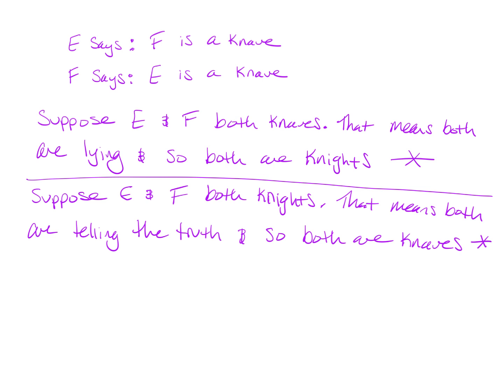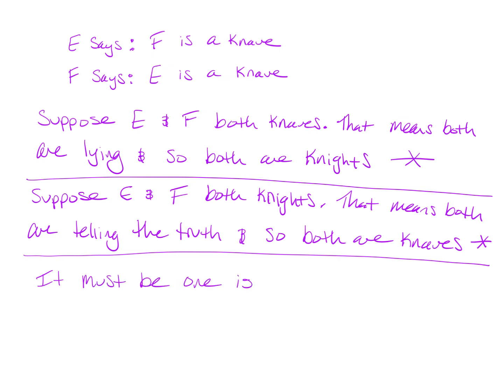They're not both knaves. They're not both knights. Okay, so that means that one of them is a knave and one is a knight. We can't tell which one, but luckily they didn't ask us. They said, how many knaves are there? So it's impossible that they're both knaves, impossible that they're both knights. So it must be one is a knave and one is a knight.